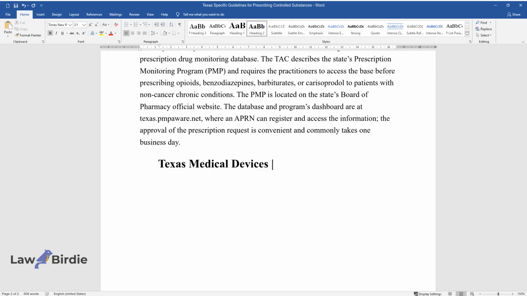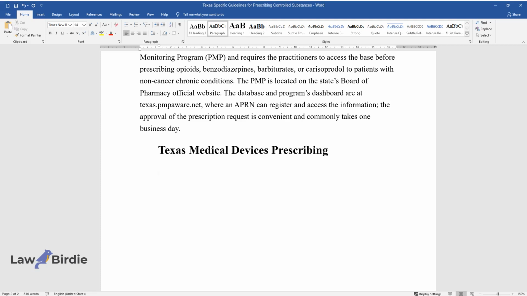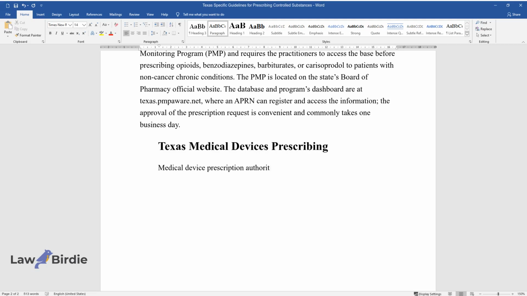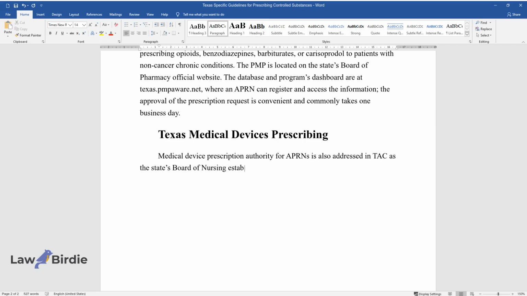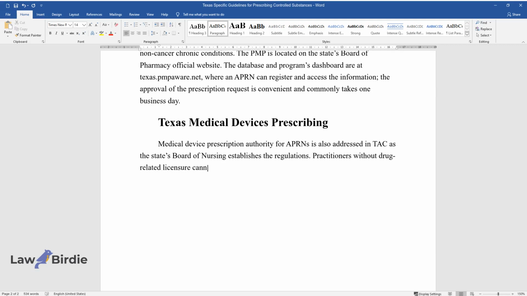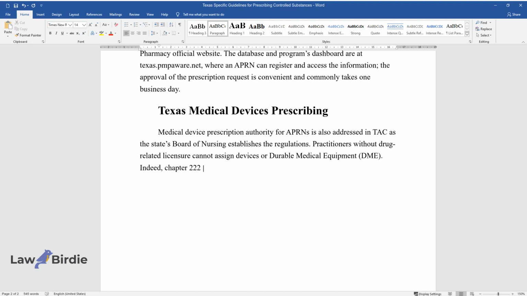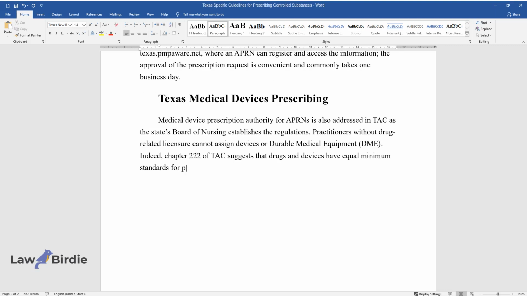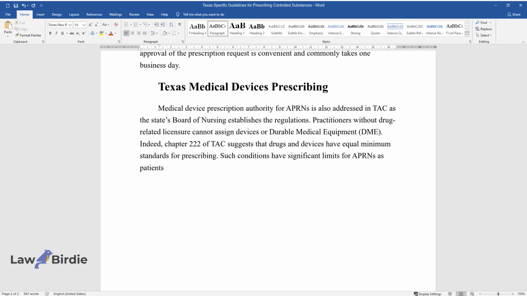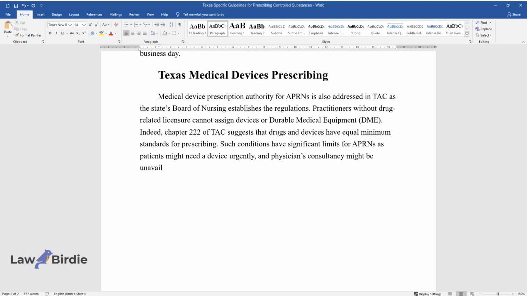Texas Medical Devices Prescribing. Medical Device Prescription Authority for APRNs is also addressed in TAC as the state's Board of Nursing establishes the regulations. Practitioners without drug-related licensure cannot assign devices or durable medical equipment, DME. Indeed, Chapter 222 of TAC suggests that drugs and devices have equal minimum standards for prescribing. Such conditions have significant limits for APRNs as patients might need a device urgently, and physicians' consultancy might be unavailable.